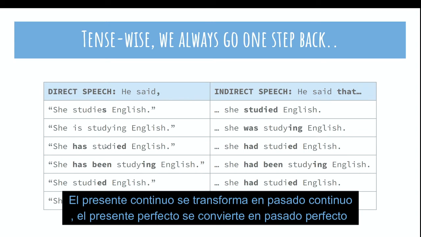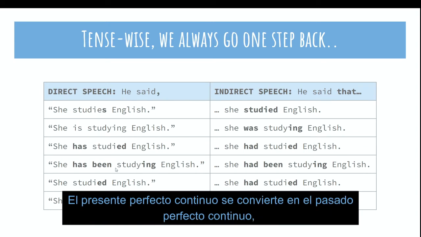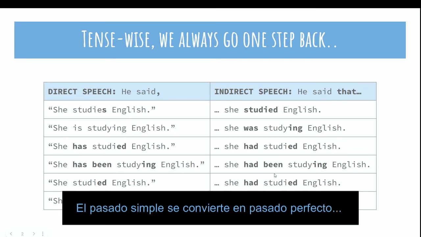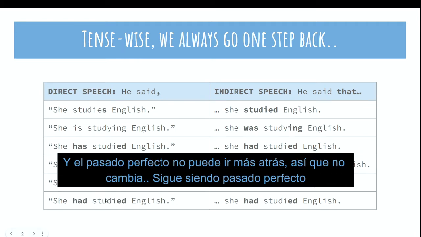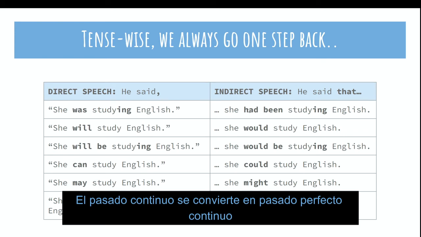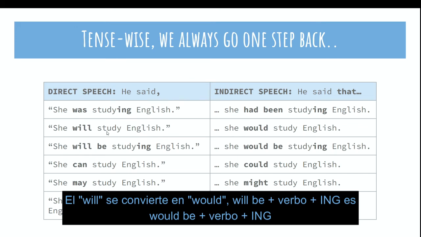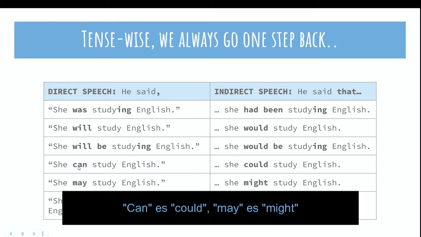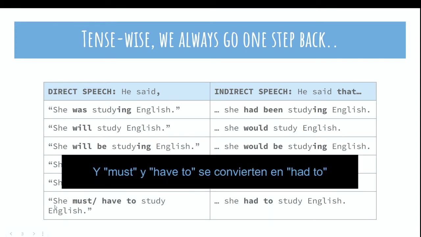The present perfect turns into the past perfect. The present perfect continuous turns into the past perfect continuous. The past simple turns into the past perfect, and the past perfect can't go back any further, so it doesn't change. It's still past perfect. Past continuous turns into past perfect continuous. Will turns into would. Will be verb ing is would be verb ing. Can is could. May is might. And must and have to turn into had to.